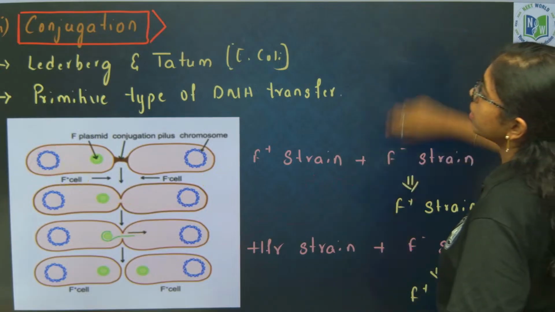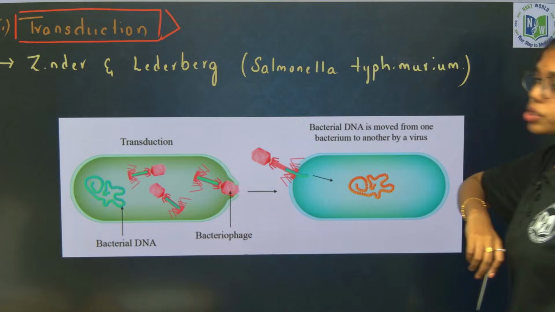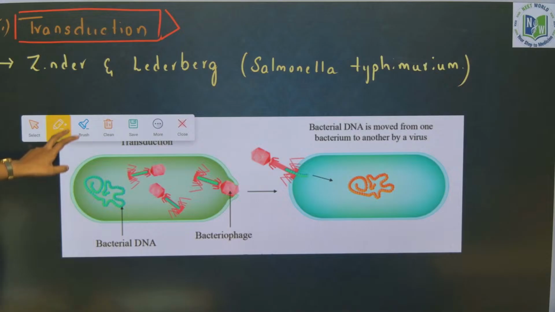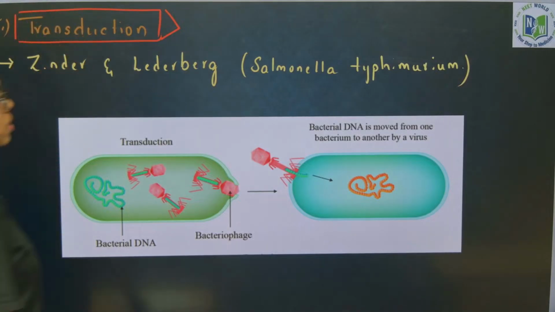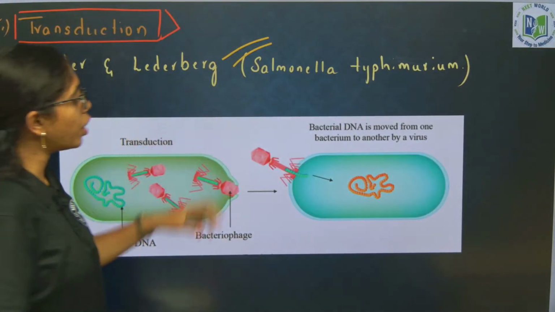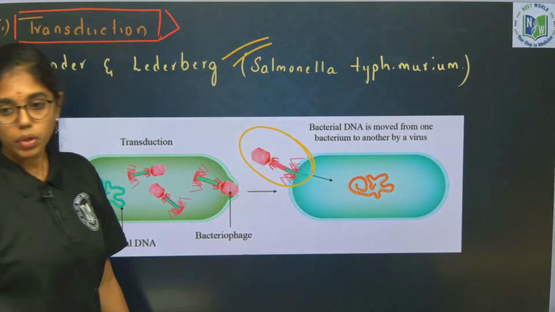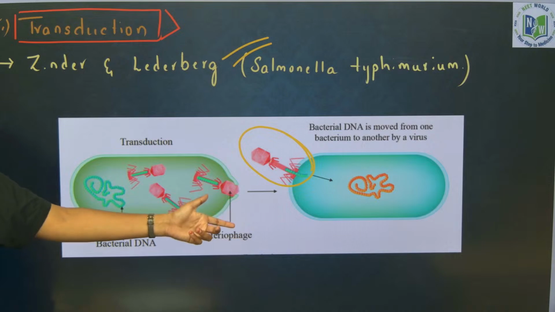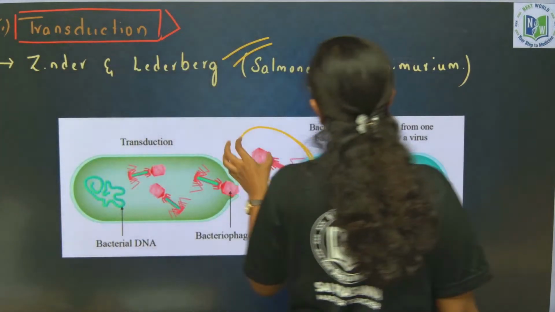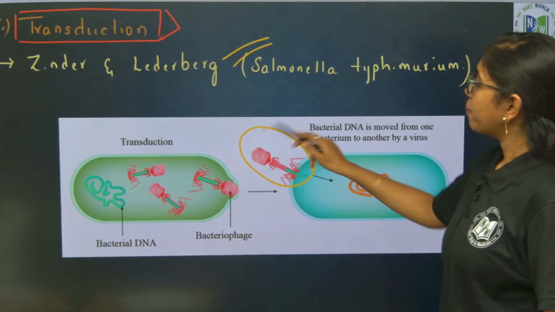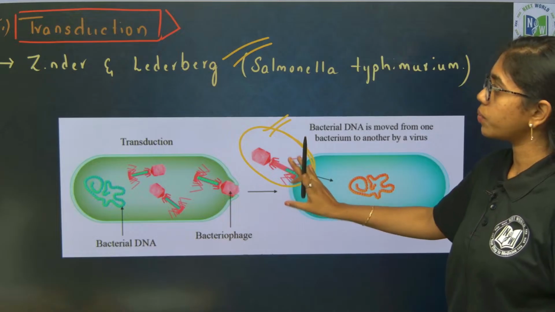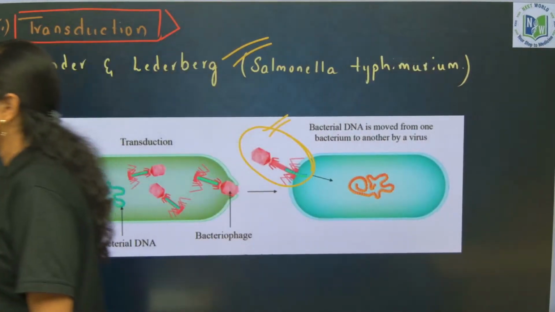Next, transduction. Transduction is given by what? Zinder and Lederberg. Zinder and Lederberg proposed transduction. Model organism is Salmonella typhimurium, wherein the genetic material is being transferred through a bacteriophage. Double stranded circular DNA. Don't get excited. So, the genetic material is transferred from where? Bacteriophage to bacteria. The transfer of genetic material through bacteriophage is called what? Transduction.